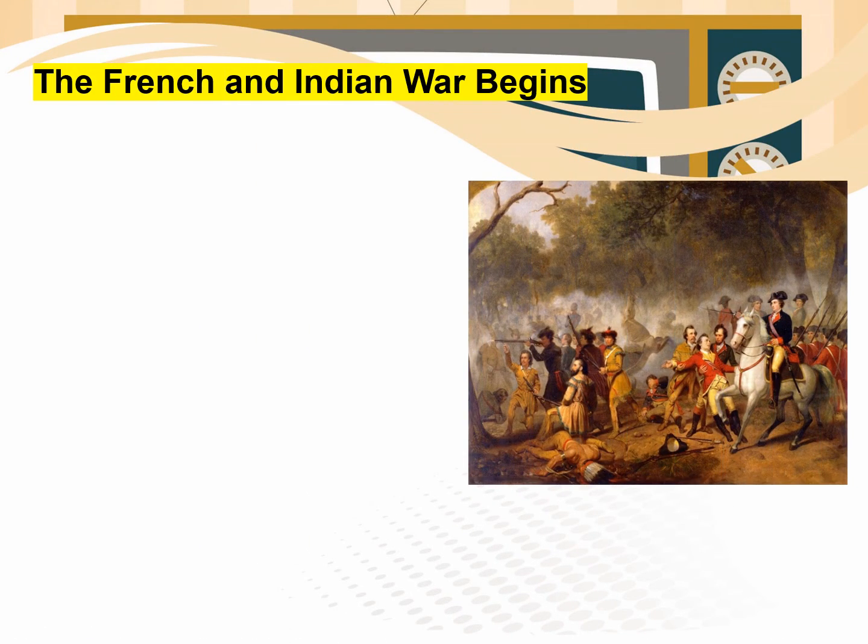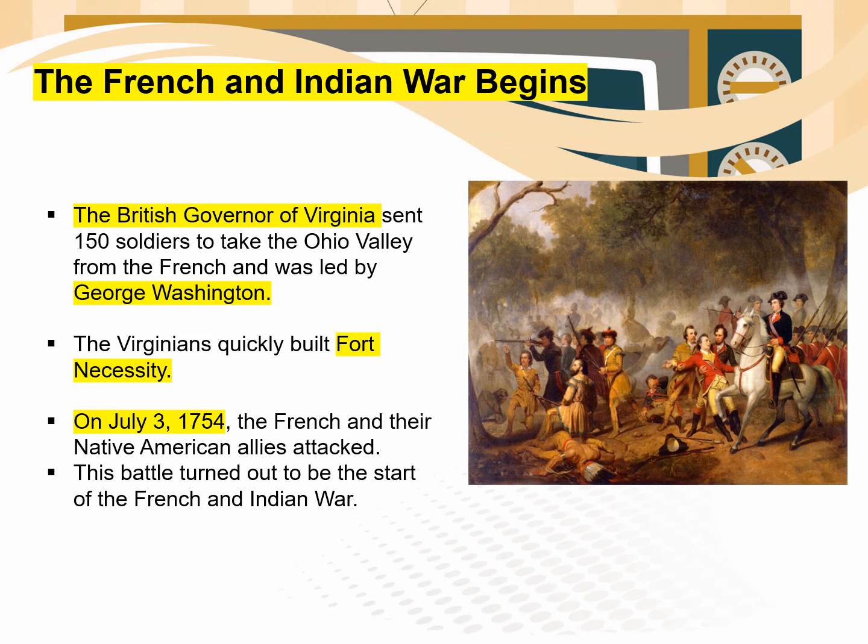And just a month earlier, grade 5, the British governor of Virginia sent 150 soldiers to take the Ohio Valley from the French people. George Washington, then only 21 years old, led the Virginians. On their way to the French fort, the Virginians fought some French soldiers. And afterward, the Virginians quickly built Fort Necessity.